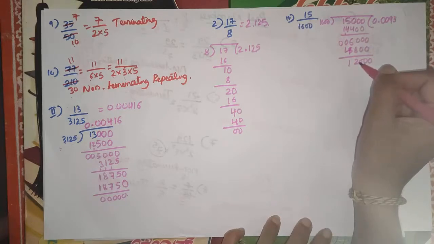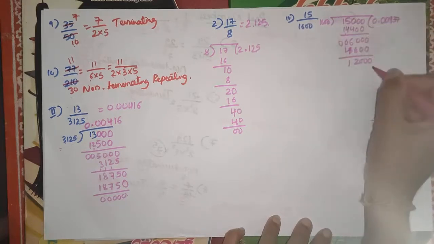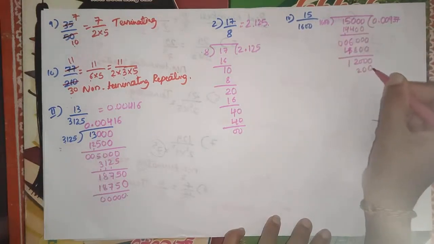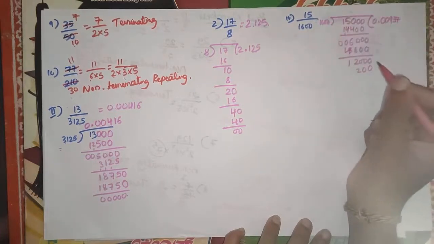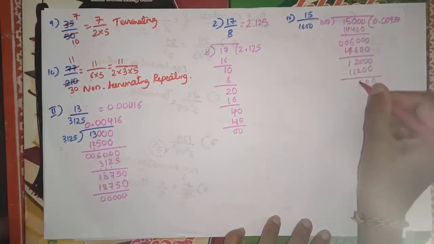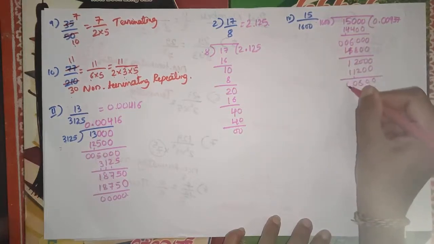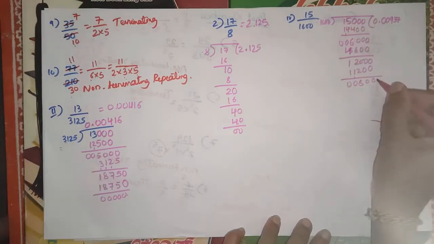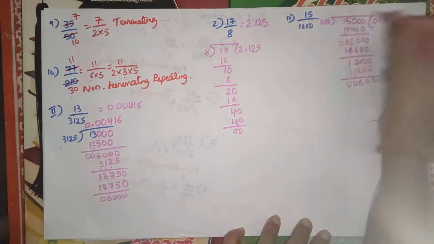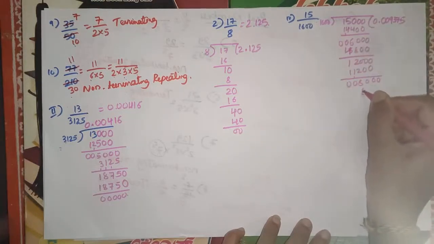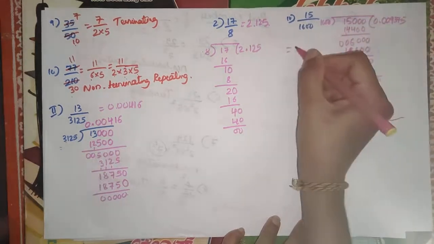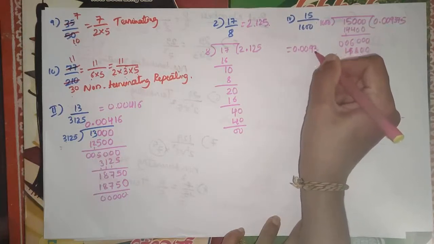So next here I take 7. Okay, 7 zeros are 0, 7 6 are 42, carry 4, 7 1 are 7 plus 4 is 11. So 10 minus 2 is 8, carry 1, 0 0. Okay, here we have 800, so it means 8000. So we know 16 5 are 80, then it is 1600 5 are 8000. So then here the remainder equals 0. The decimal expansion of this is 0.009375.